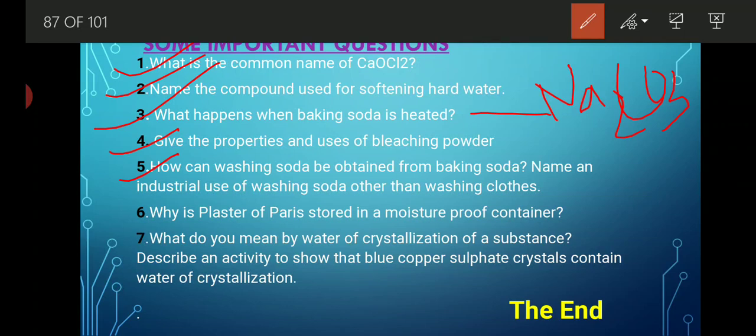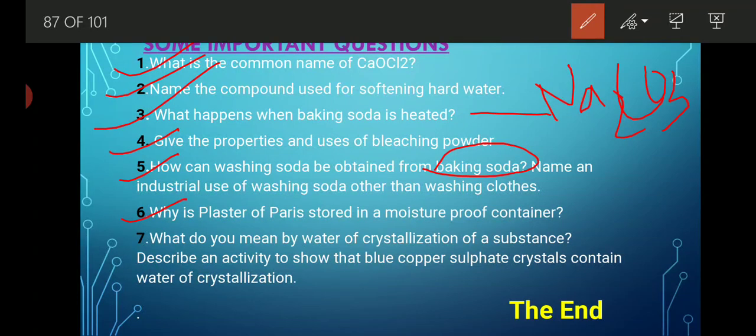How can washing soda be obtained from baking soda? Very obvious. When we heat baking soda, we get soda ash, and that soda ash undergoes the water of crystallization process. Due to that, 10 molecules of water get attached with soda ash, and the compound formed is Na2CO3.10H2O, known as sodium carbonate decahydrate, which is washing soda. Industrial use of washing soda, other than paper industry, is in the glass industry.